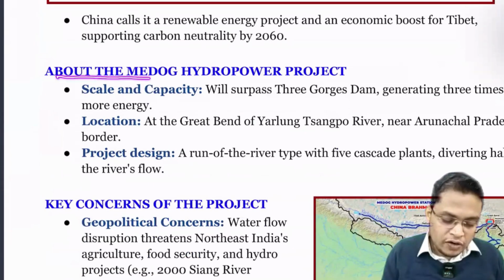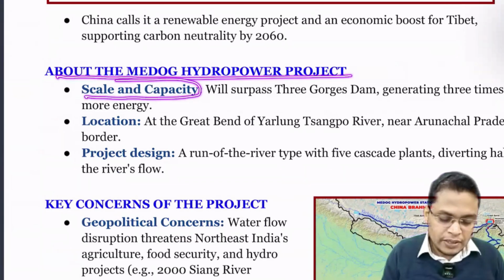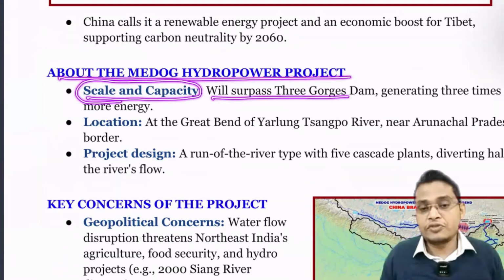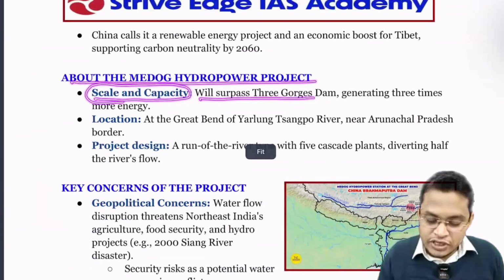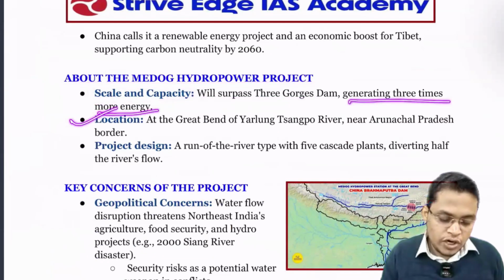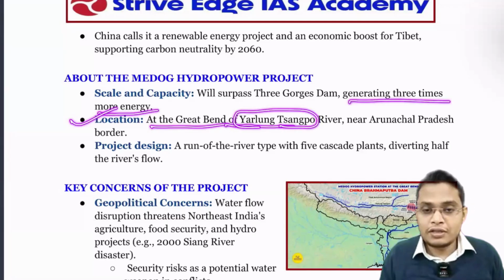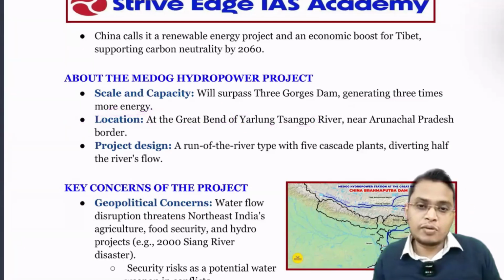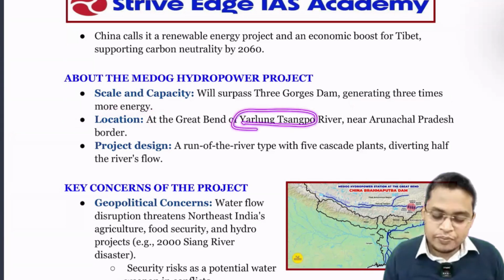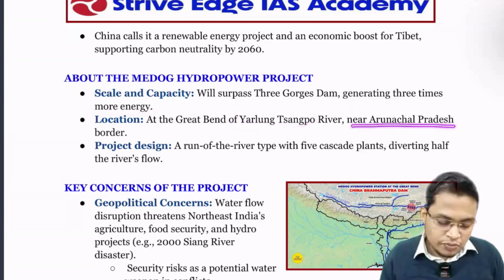About the Medog hydro project, on scale and capacity, it will surpass the Three Gorges Dam, so it is the world's largest dam, generating 3 times more energy. Location: it is the great bend of the Yarlung Tsangpo. This is the same river as our Brahmaputra. It is called Yarlung Tsangpo in Tibet, near the Arunachal Pradesh border.